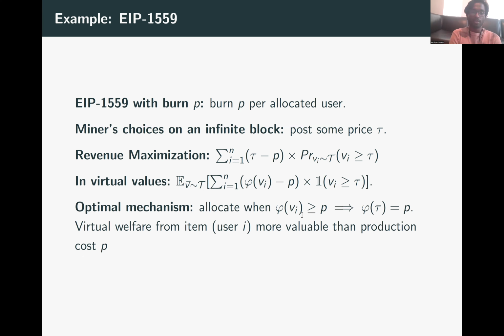The optimal mechanism here is going to be the following. The miner will want to include user Vi whenever phi of Vi minus P gives a positive outcome for the miner. In other words, the virtual welfare from user i must be more valuable than the production cost for including that user. So what will the miner do? They will include phi of Vi only if phi of Vi is more than P. Or in other words, at the threshold tau, phi of tau must be equal to P.